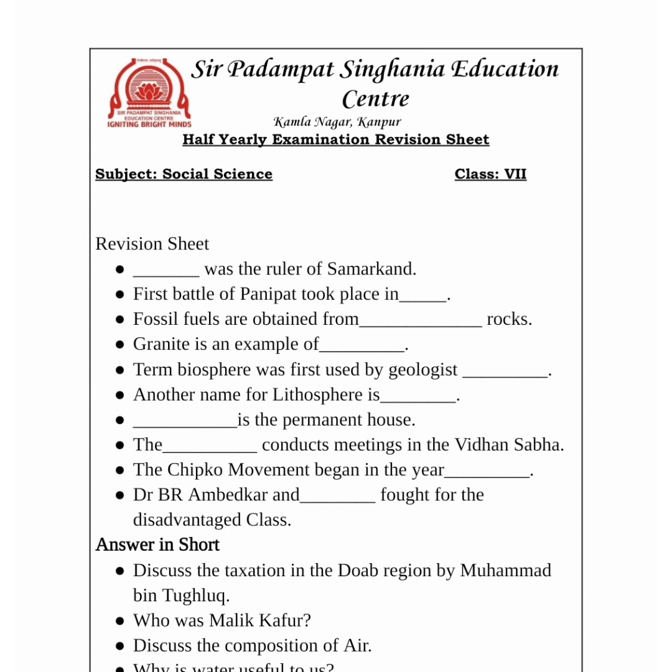Now, if I discuss the composition of air, air is a mixture of gases. Air has 78% nitrogen, 21% oxygen, 1% argon, carbon dioxide, water vapor, dust, and smoke particles.